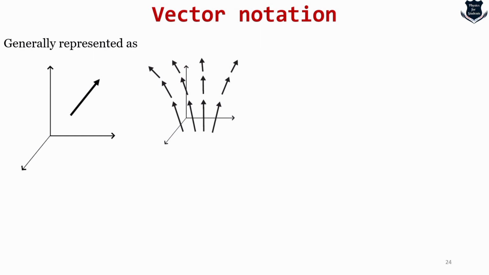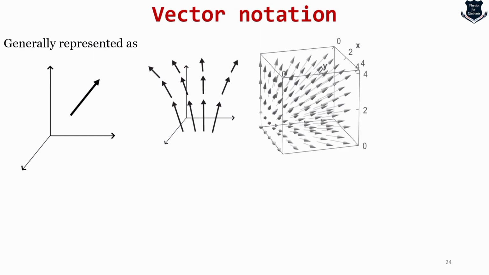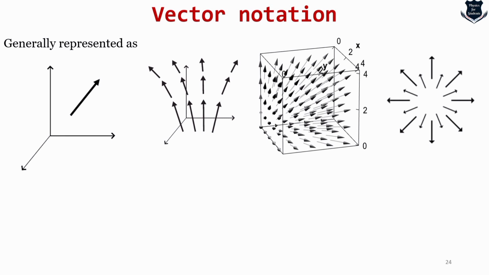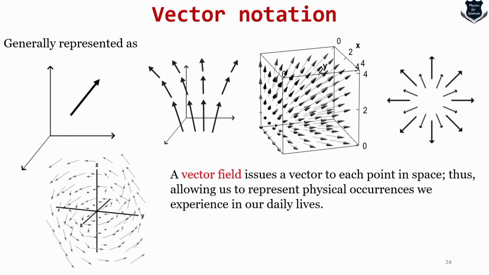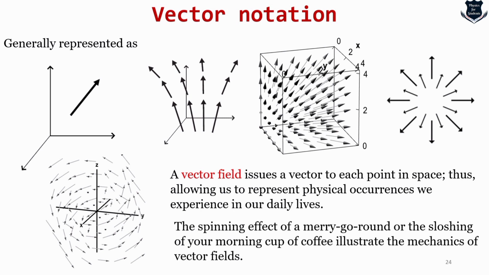When you see these arrows moving in certain directions like this, like this, and like this, these are called a vector field. I'm not going to go much more into the mathematical derivation of a field, but what you can understand from here is that a vector field assigns a vector to each point in space, thus allowing us to represent physical occurrences, for example, the spinning effect of a merry-go-round or the sloshing of your morning cup.